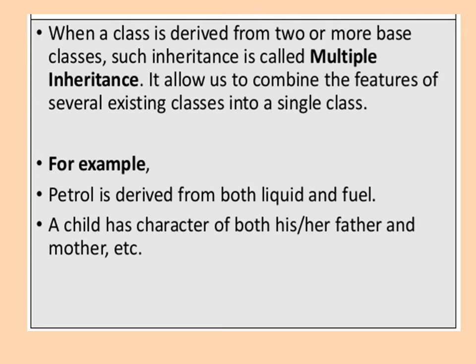Second example, a child has characteristics of both his or her father and mother. So father and mother are the base classes and child is the derived class, which consists of the properties of these two base classes. This is an example of multiple inheritance.